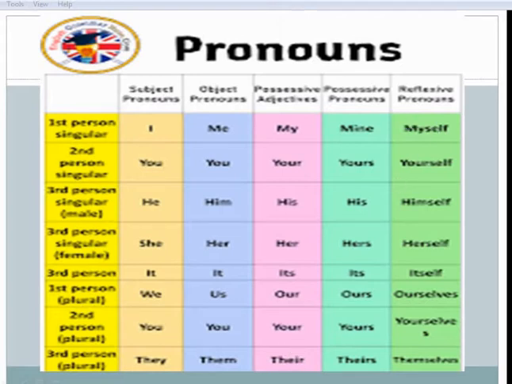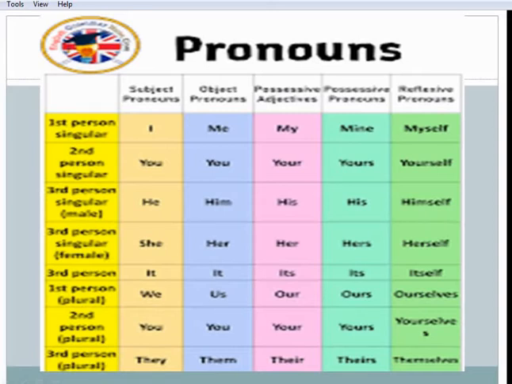Then possessive pronouns: mine, yours, his, hers, its, ours, yours, theirs. Reflexive pronouns: myself, yourself, himself, herself, itself, ourselves, yourselves, themselves.